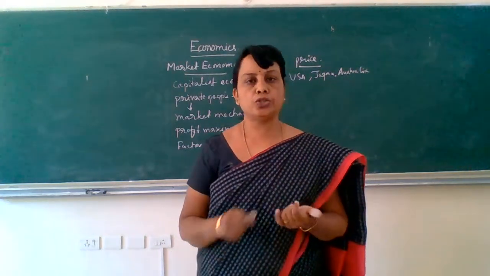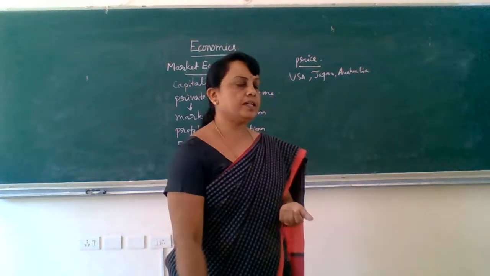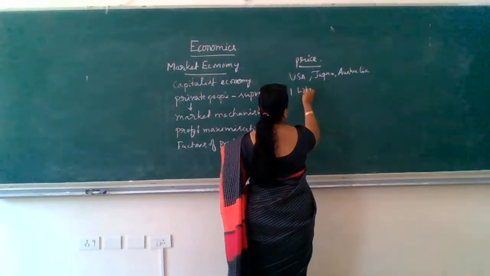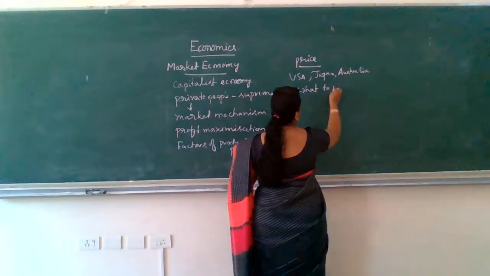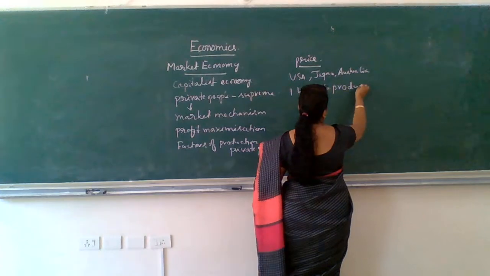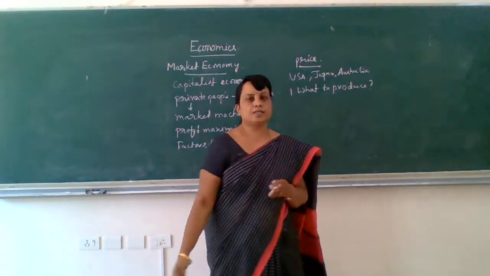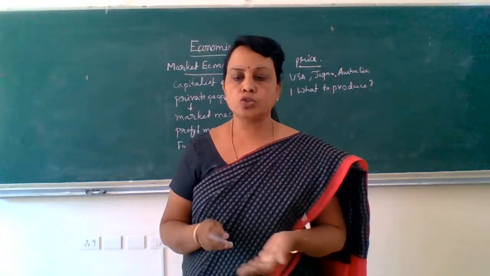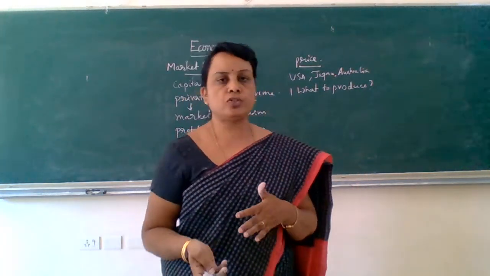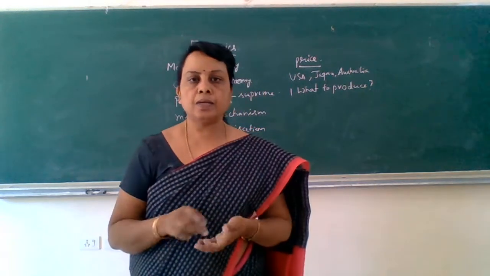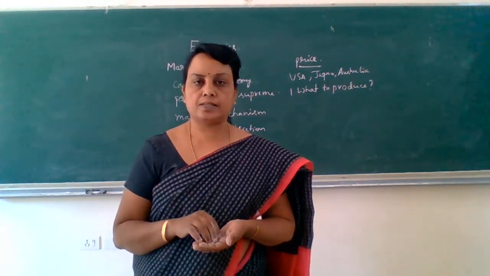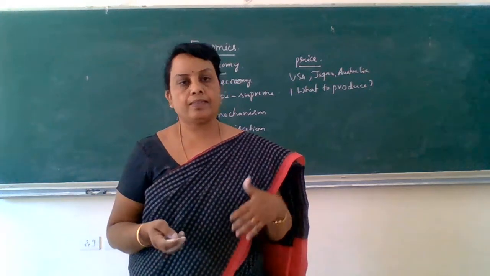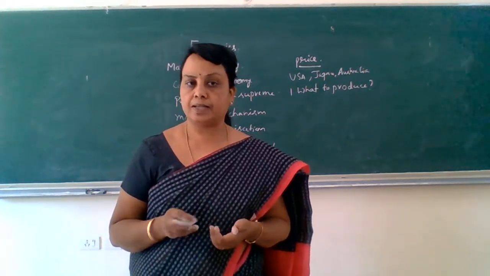So, while finding solutions to the basic problems, the first problem is what to produce. While deciding what to produce, the producers are the private people. They will always produce those goods which fetch them higher prices, because when they get higher prices, their profit will be maximized.